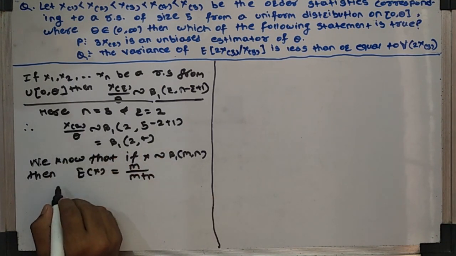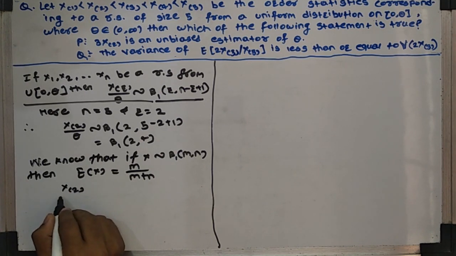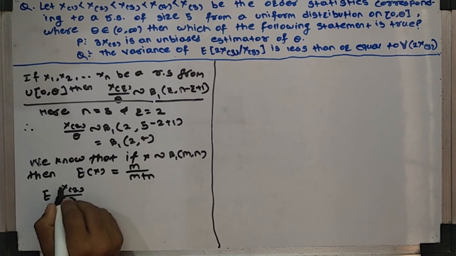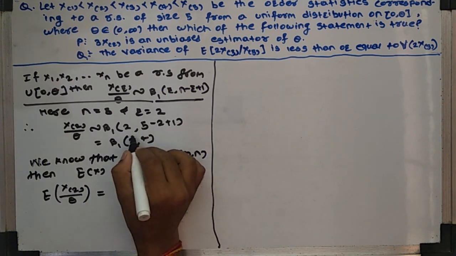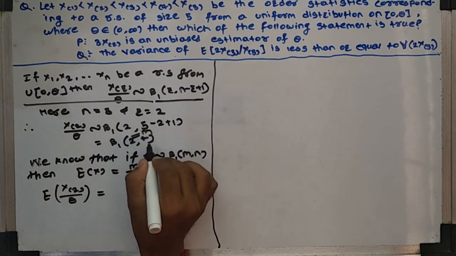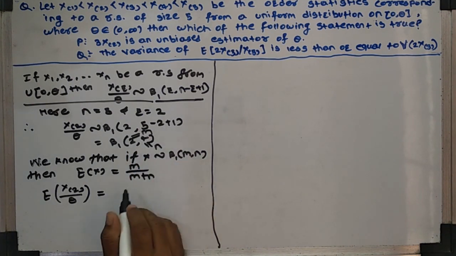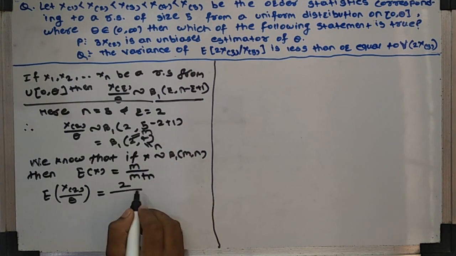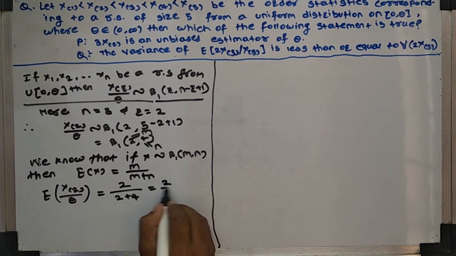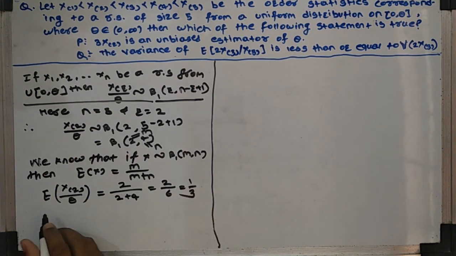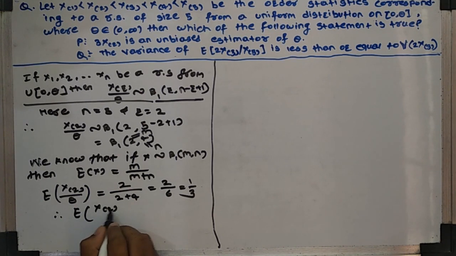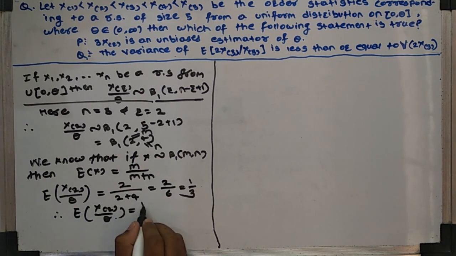So here X(2) upon theta follows a beta distribution of the first kind, so its expectation is, with m equal to 2 and n equal to 4, 2 upon 2 plus 4, which is 2 by 6, equal to 1 by 3. Therefore, the expectation of X(2) upon theta equals 1 by 3.